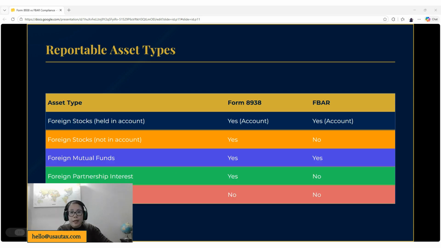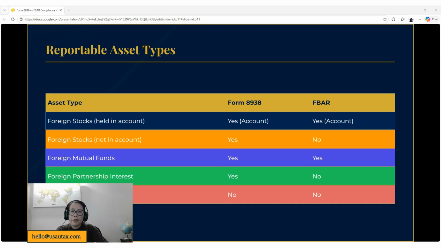So what are the reportable asset types? All right, for example, foreign stocks held in an account are reportable in both Form 8938 and FBAR. Foreign stocks not in an investment account are included in Form 8938, but don't need to be reported in FBAR. What about foreign mutual funds? They are reportable in Form 8938 and also in FBAR.